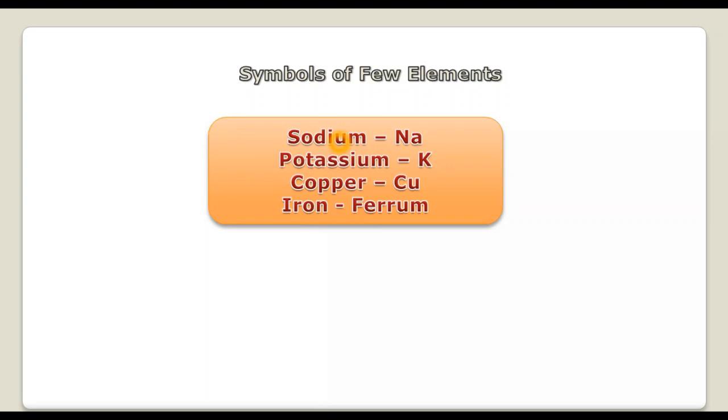But here the symbol of sodium is Na. Why? The same happens with potassium. The symbol should be P or PO, but here the symbol is K. For copper, same. For iron also. So basically, whatever we are studying, we use the symbols of elements.